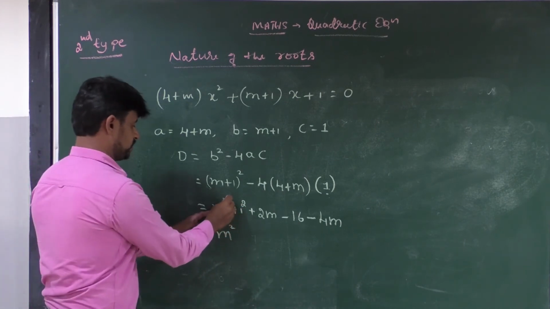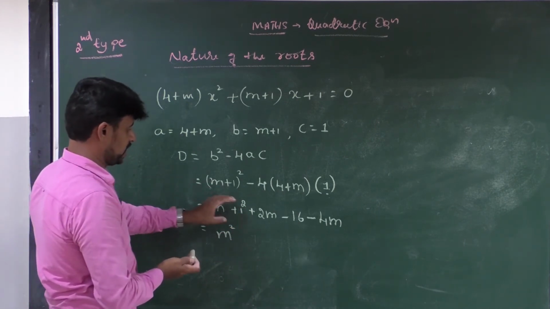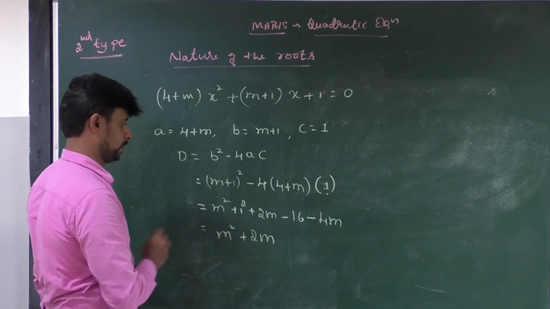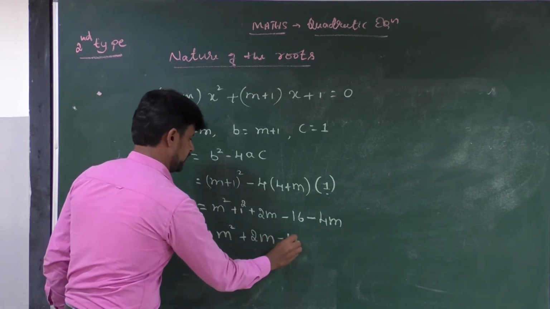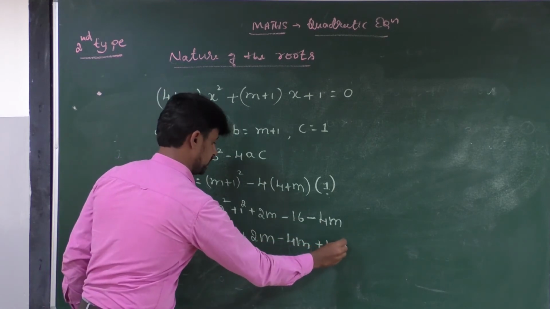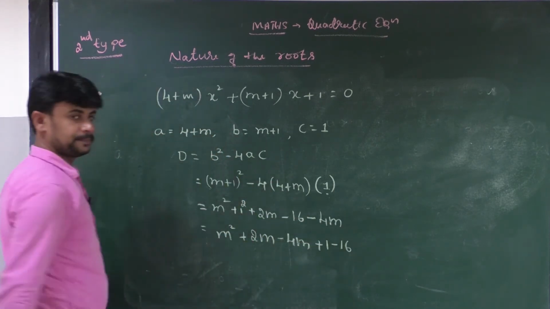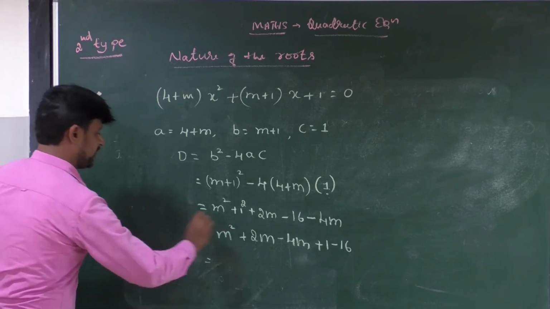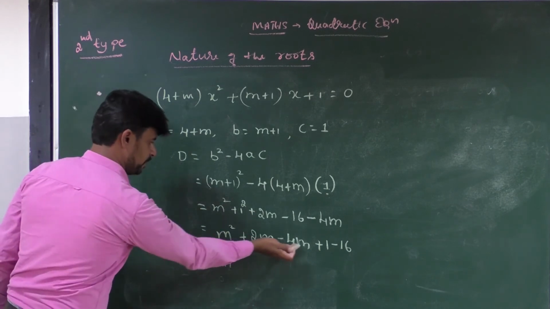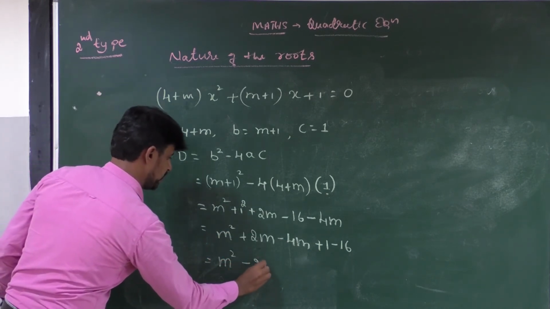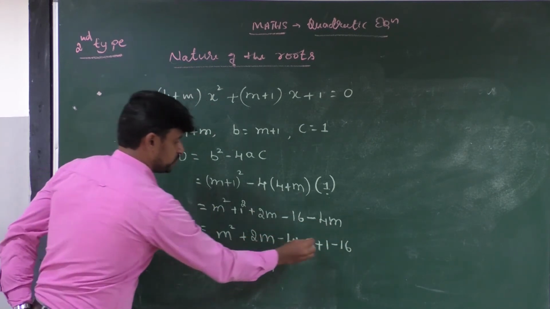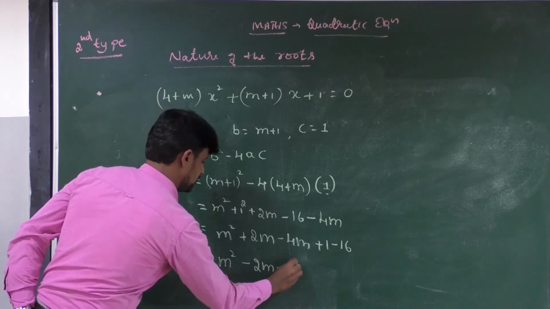Write in standard form. First you have to write the highest power, m square. Next you have to write plus 2m. Next minus 4m is there, minus 4m. Next 1 square means what? 1. Minus 16 is there, right, as it is, minus 16. In the next step, it becomes m square. If you subtract this 2m minus 4m, you will get minus 2m. Here 1 minus 16 is there, you have to subtract this 1 from 16, you will get minus 15